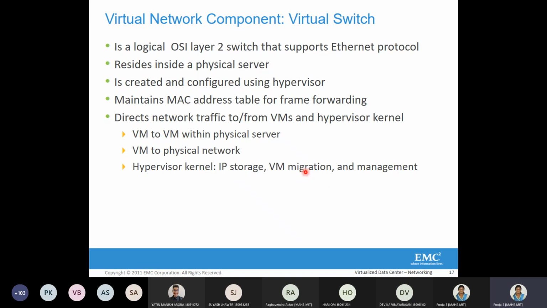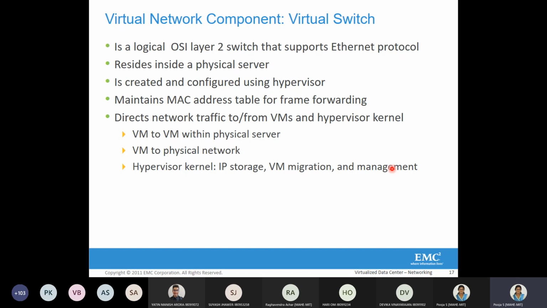The main VM traffic is VM to VM within a physical server. Another is VM to the physical network, meaning a VM wants to communicate with another VM on a different physical server. The other is the hypervisor traffic, which covers IP storage, VM migration, and management. Whatever storage accesses are there go via the hypervisor kernel.